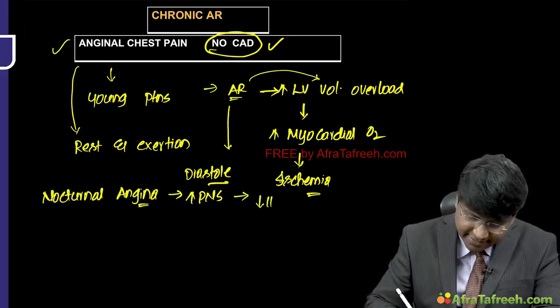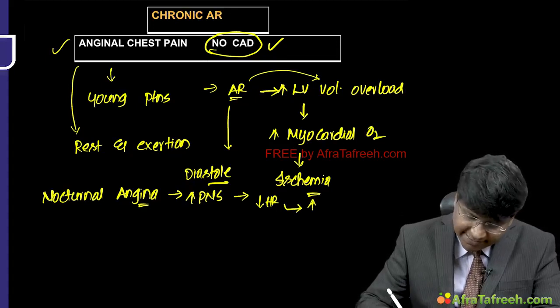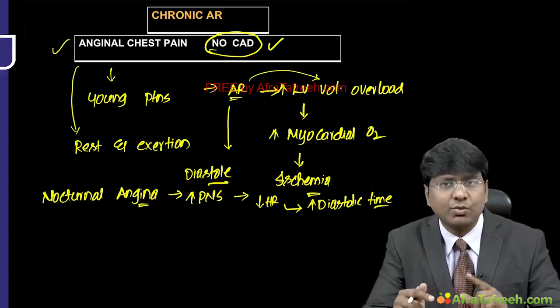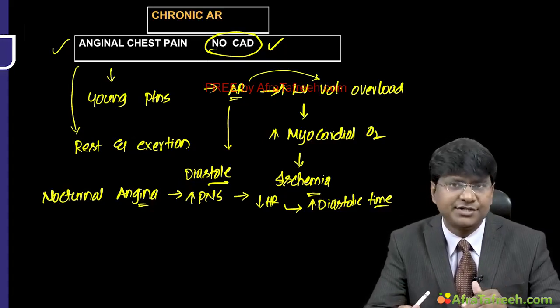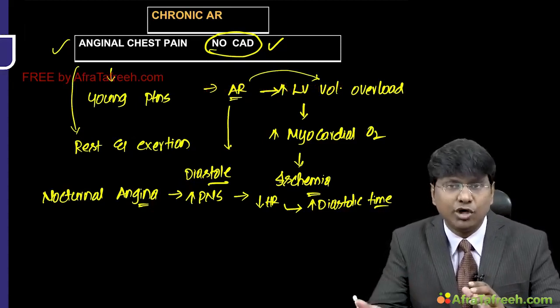There will be bradycardia. So once there is bradycardia, what will happen to the time of diastole? There will be an increase in the diastolic time, right? Once there is an increase in your diastolic time, there will be more and more aortic regurgitation. With more and more aortic regurgitation, there will be an increase in the left ventricular volume overload.